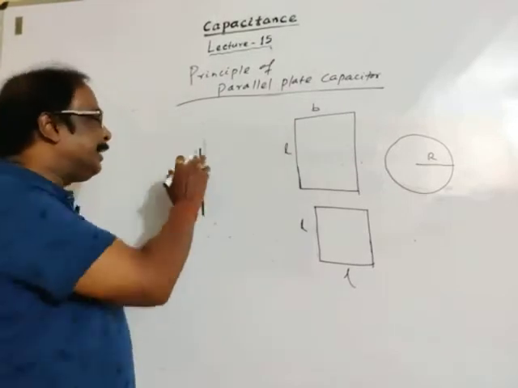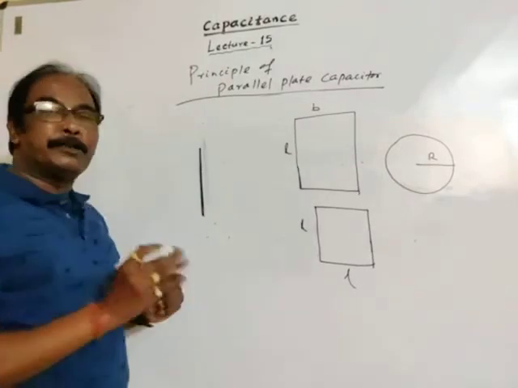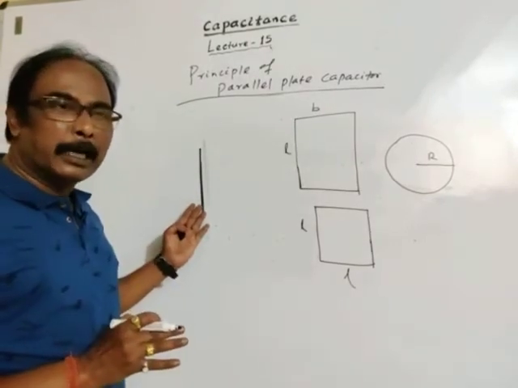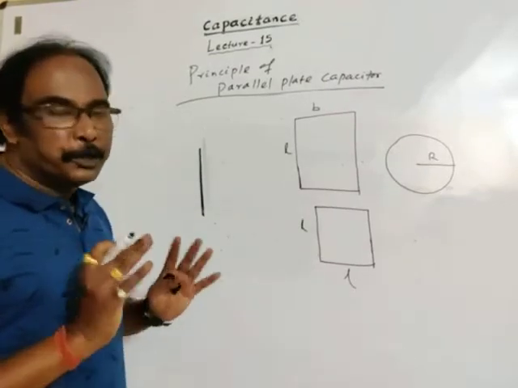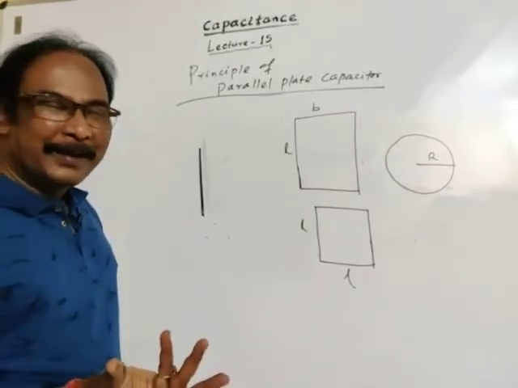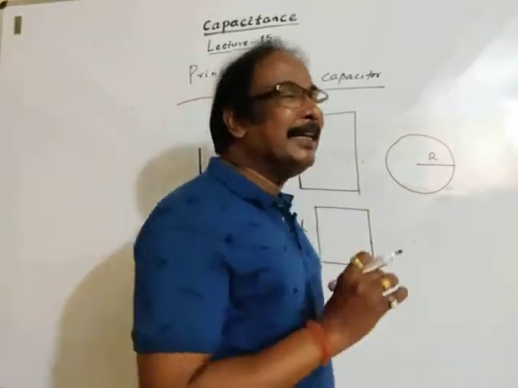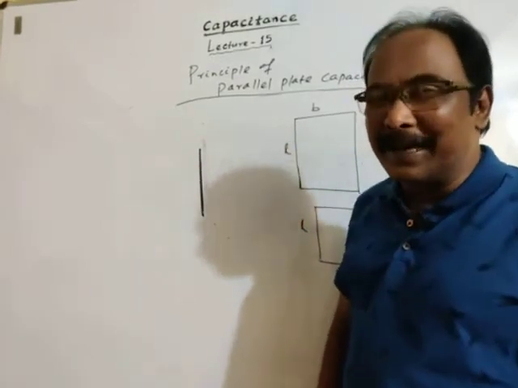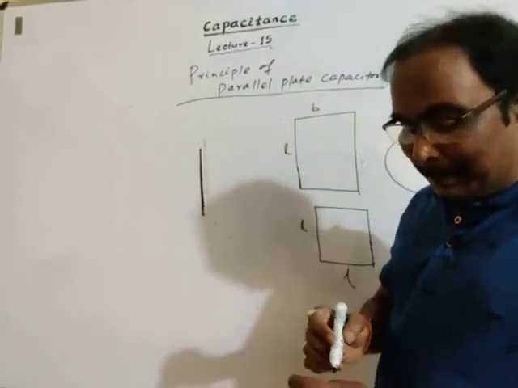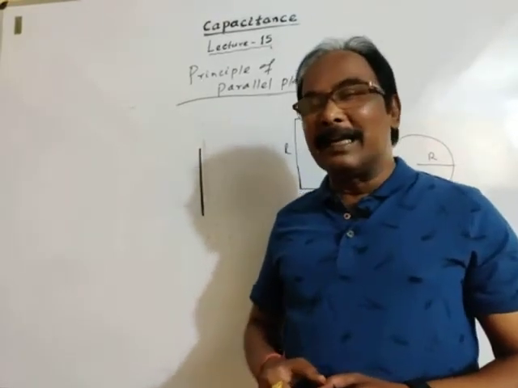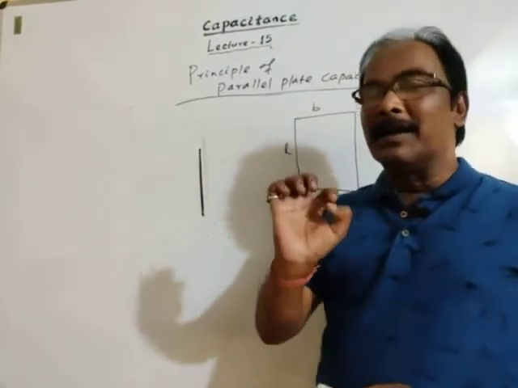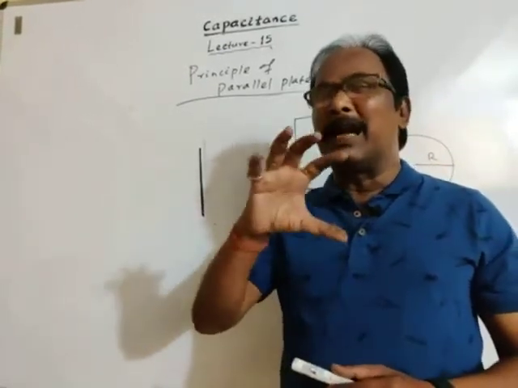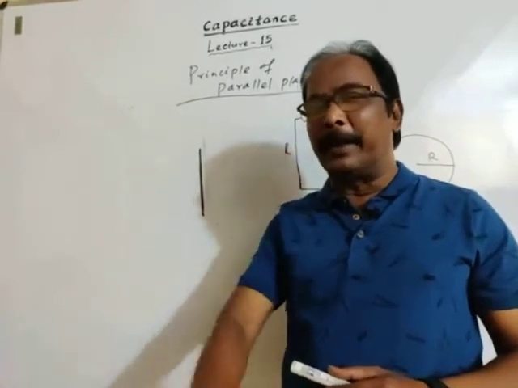Okay. Now, initially, the charge on the plate is 0. Charge on the plate is 0 means the plate is uncharged or neutral, and potential is also 0. Charge 0, potential 0, because potential is the electrical condition of a charged body. Okay. Let now charge be given to the metallic plate. As you know, metal means conductor, which contains a high number density of free electrons. We have discussed all these concepts.